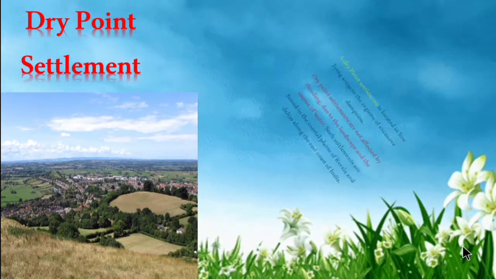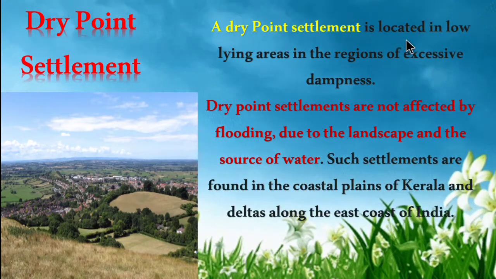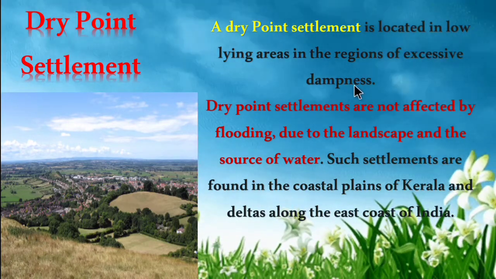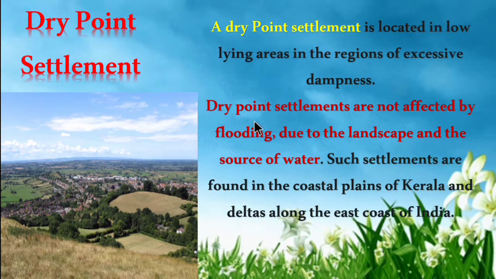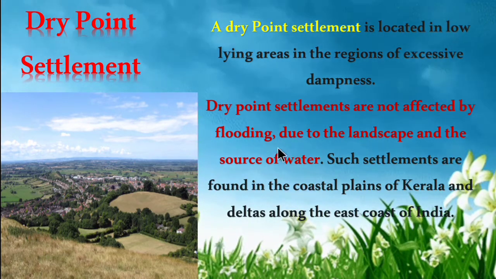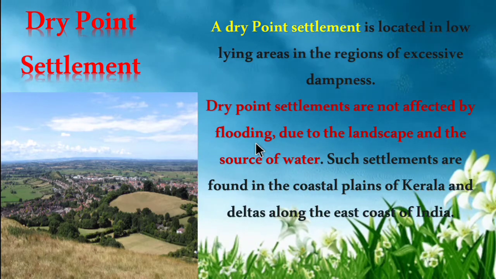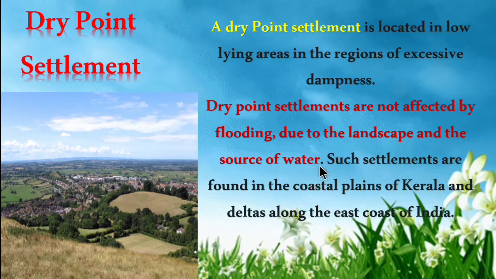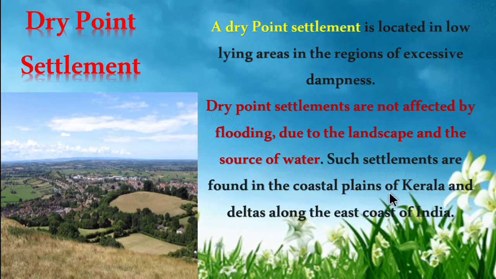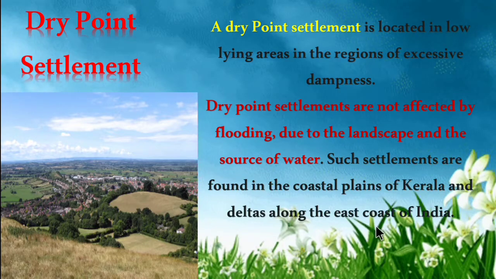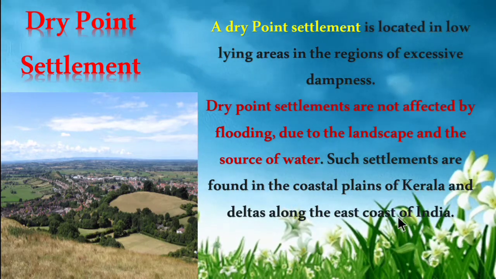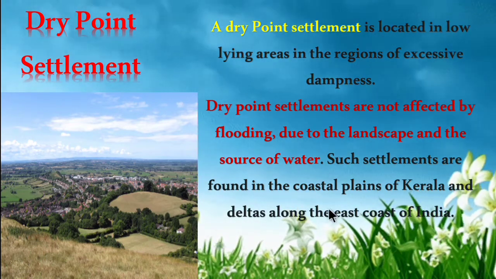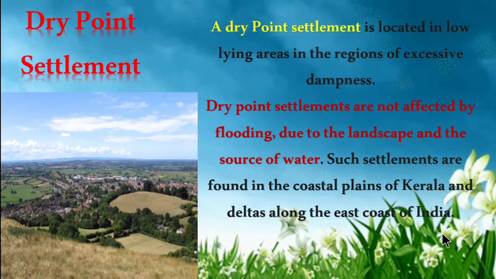Now let's move on to dry point settlement. So let's see the definition for it. A dry point settlement is located in low-lying areas in the regions of excessive dampness. Dry point settlements are not affected by flooding. Such settlements are found in the coastal plains of Kerala and deltas along the east coast of India.